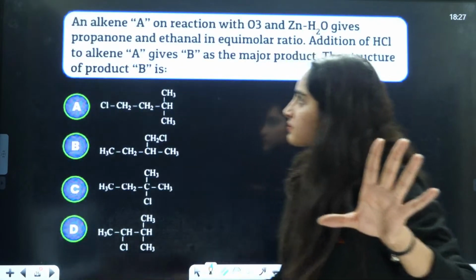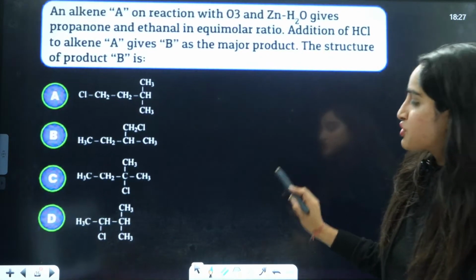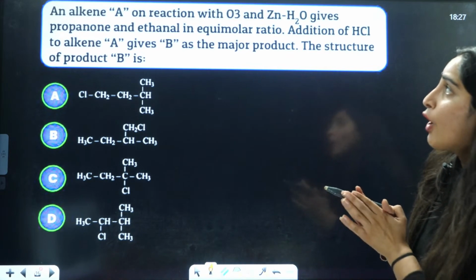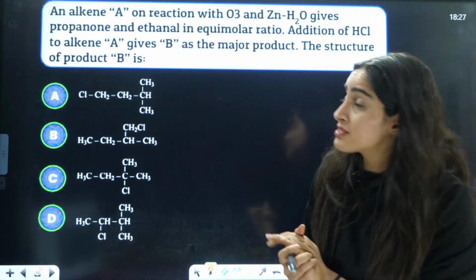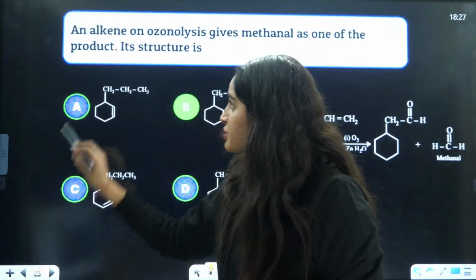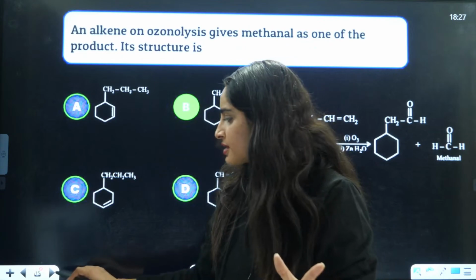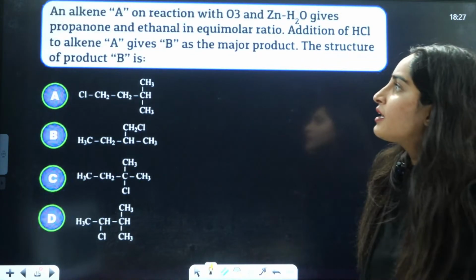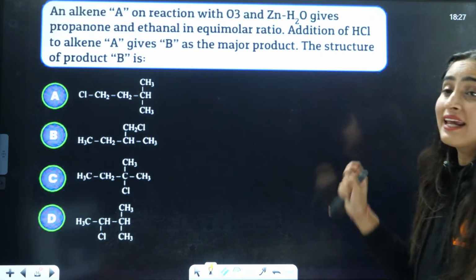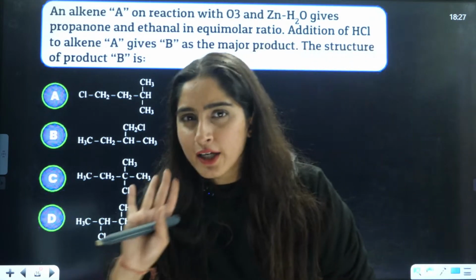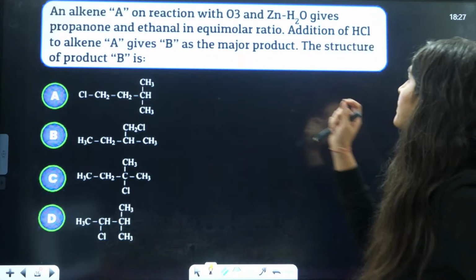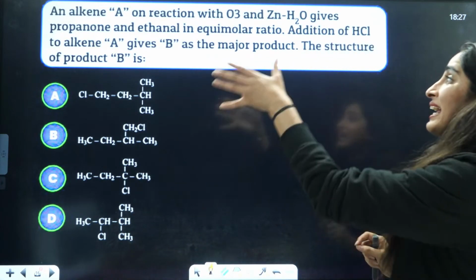Next question: we have an alkene A on reaction with, again, ozonolysis. The first kind of question they can ask from ozonolysis is the previous kind. The second is this kind. Here an alkene A reacts with O3, Zn/H2O. That means they are talking about reductive ozonolysis. It gives propanone and ethanal.